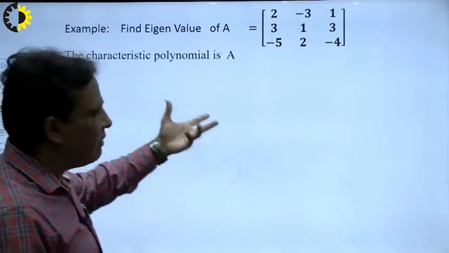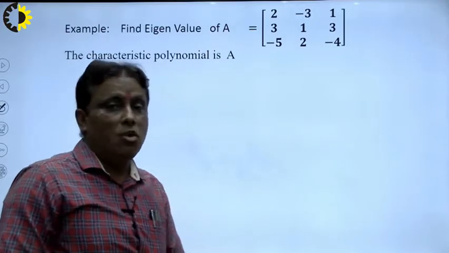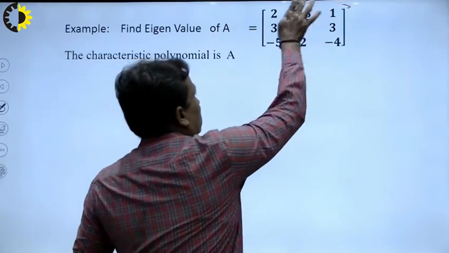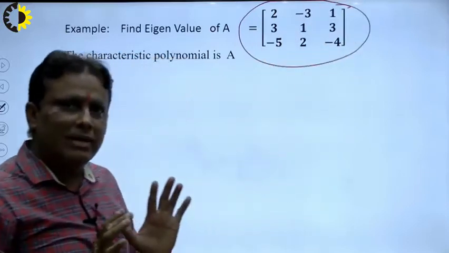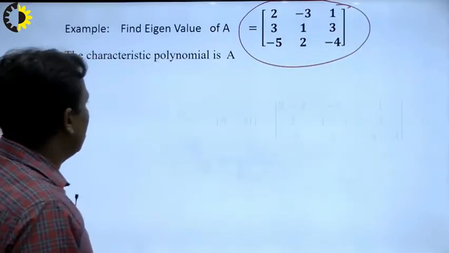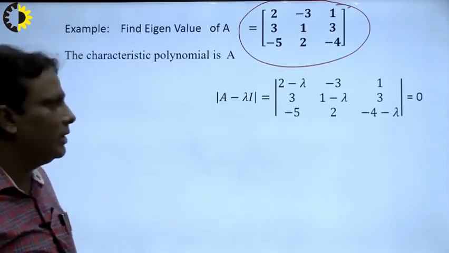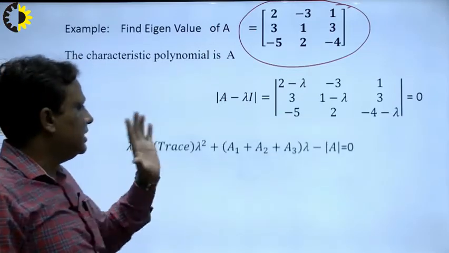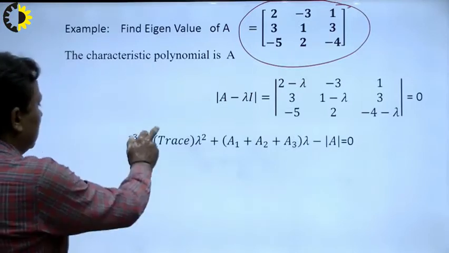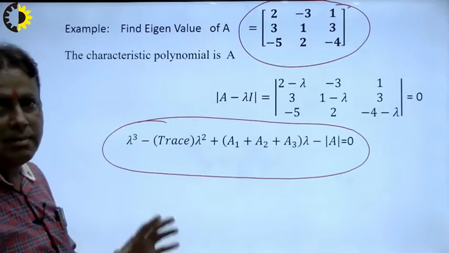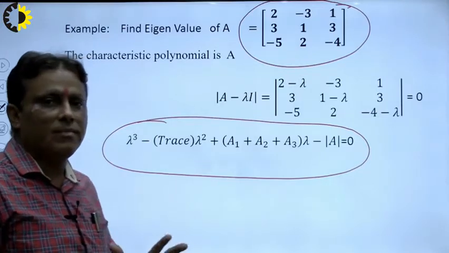Our aim is to find the characteristic polynomial. First of all, students, find the determinant of a square matrix. Now, I want to calculate the characteristic equation of the polynomial, right? How to calculate? This is the formula, patented by me and my team. And what is this formula?